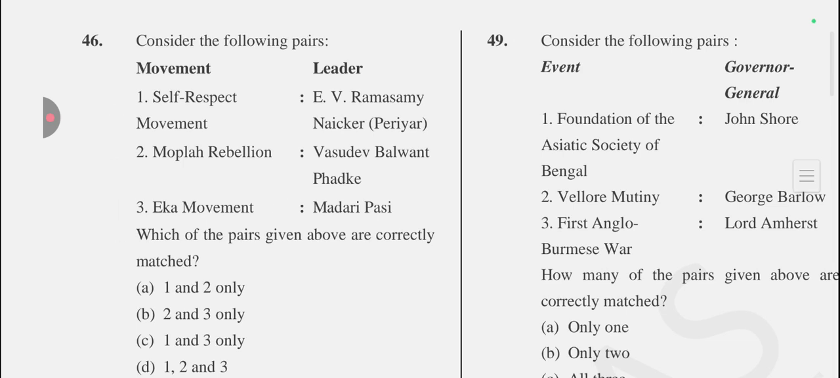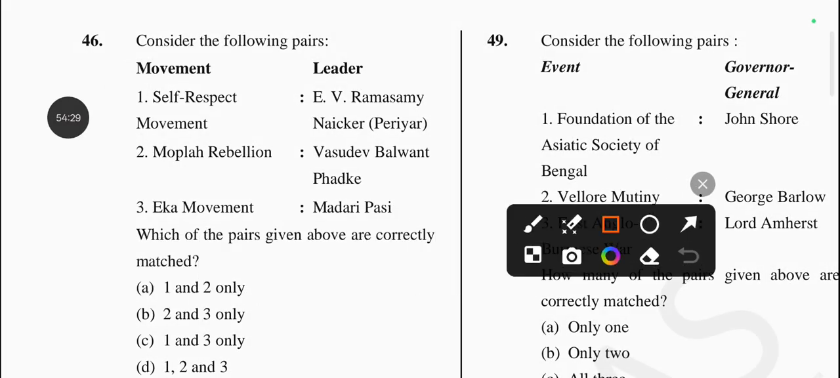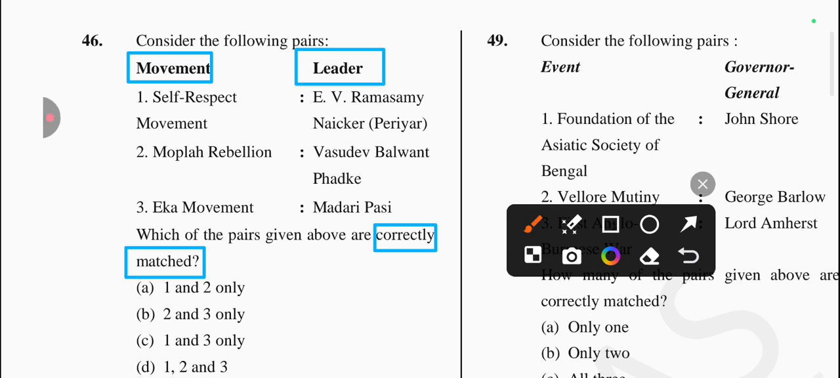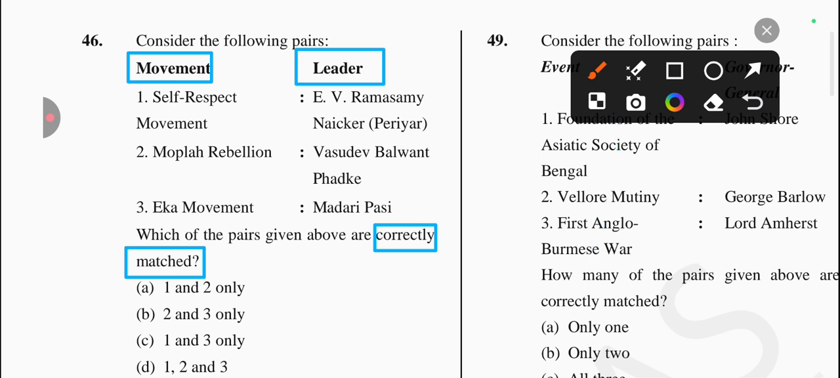consider the following pairs, and there is asking about the correct statements, which correctly match the movement and leader. So the first statement is, self-respect movement, which is related to E.V. Ramaswamy Naicker Periyar. Is it true? Yes, it's a correct one, and it was founded in 1925.